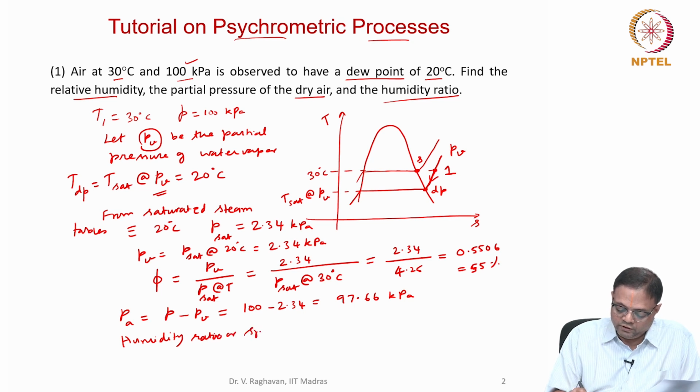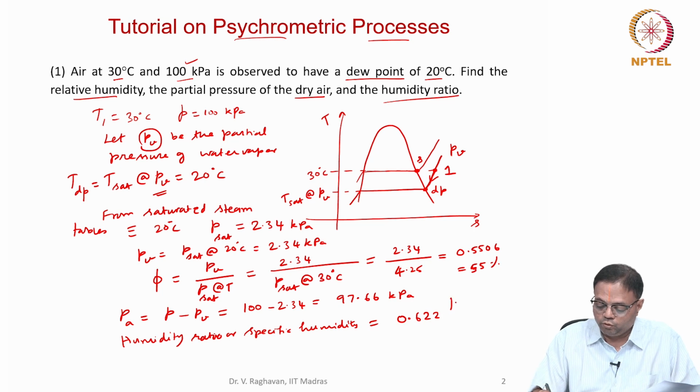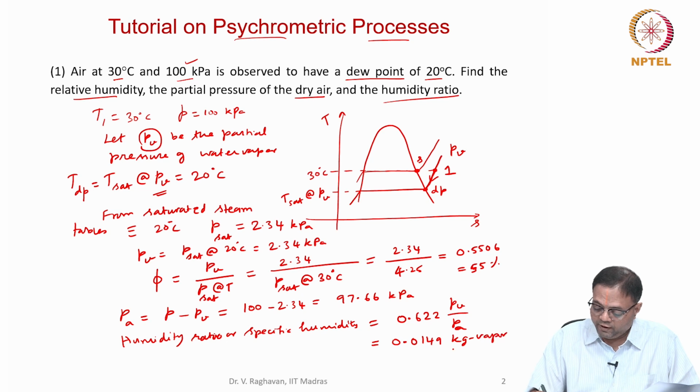Then we want the humidity ratio, or specific humidity, which will be equal to 0.622 times PV divided by PA. When you substitute these values, you will get 0.0149 kg of vapor divided by kg of dry air. That will be the value.